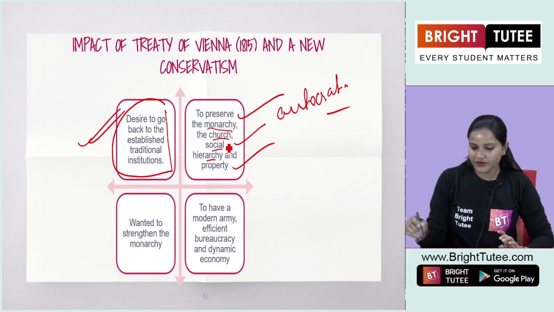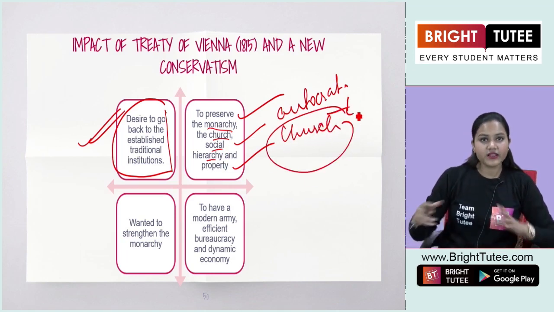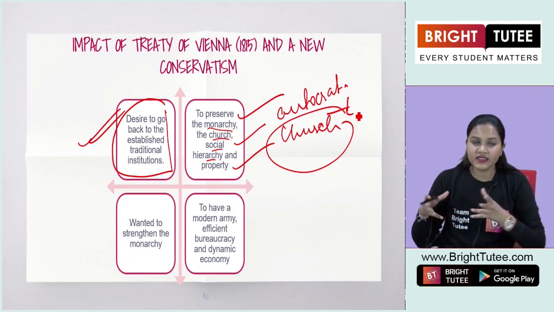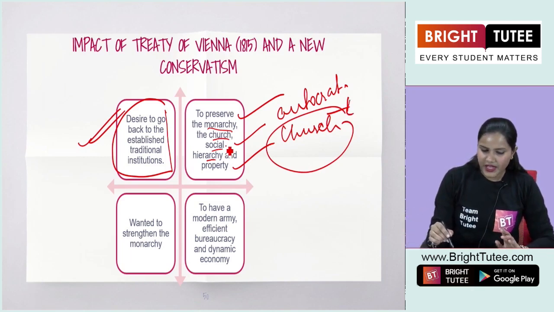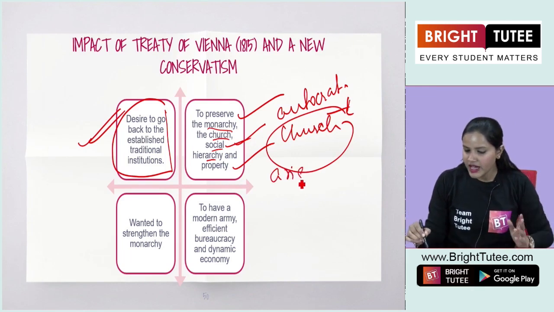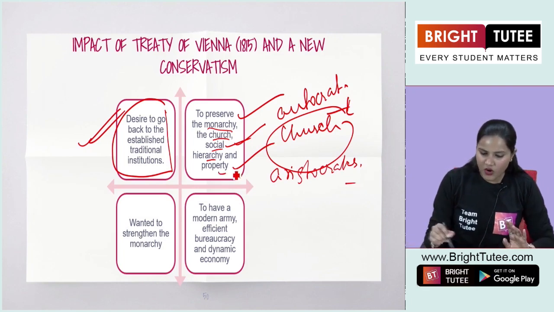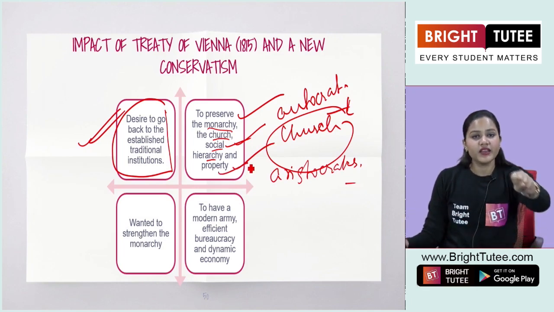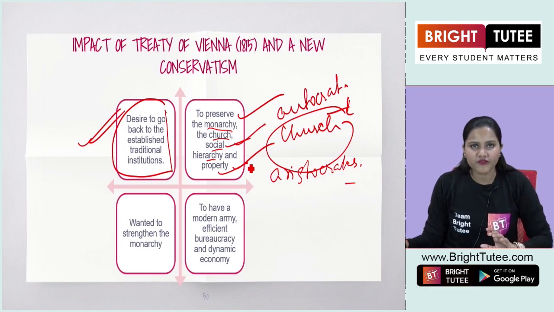Then the church, they had powers, right? Ultimate powers were rested in their hands by the king. Social hierarchy, where church, nobility, aristocrats were the powerful groups. And also property that was now controlled by only a few.